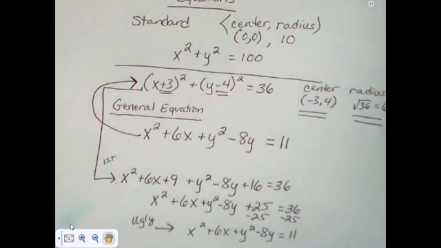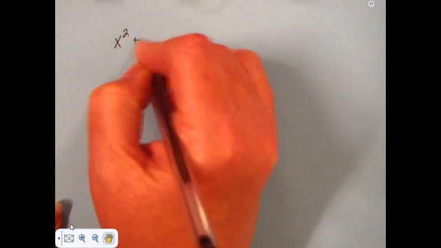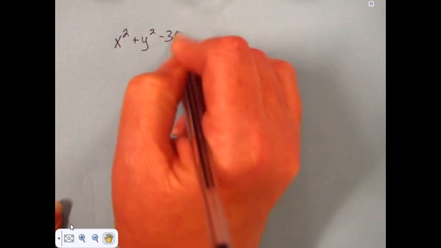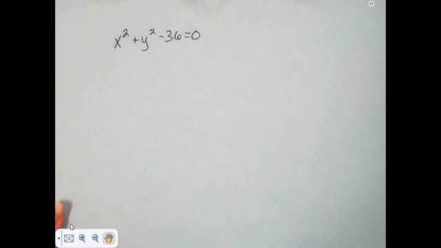So this paper is gone now, and now we're going to do a couple of examples of some general forms of circle equations, or the general equation of a circle, and we're going to change it to the standard form of the equation so that we can tell what the radius and the center are. So we'll start out pretty simple. Let's say we have x squared plus y squared minus 36 equals 0.